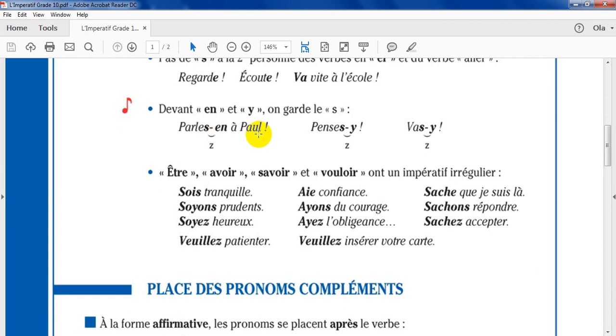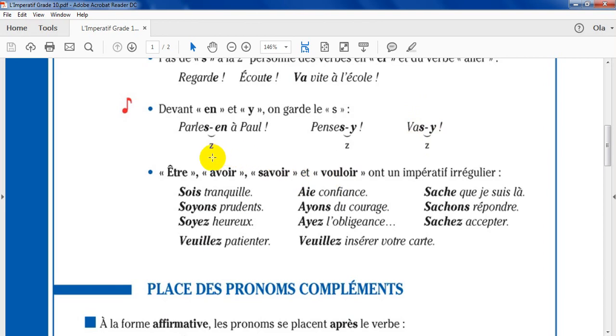Parle-en à Paul. Talk with Paul about this or about them. Because of the presence of this pronoun, I didn't cancel the s. Pense-y. Think about this. Then, because of the existence of this pronoun, I didn't cancel the s. Vas-y. Go there. And I put the s back because of the pronoun.